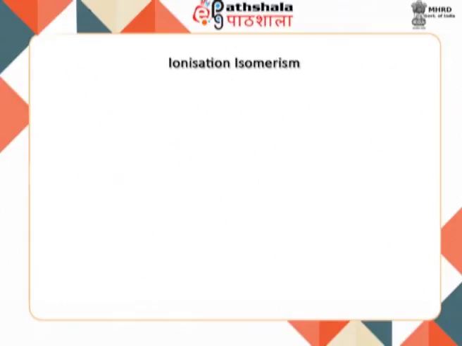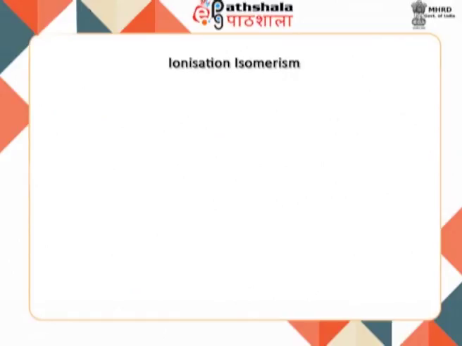Ionization isomerism. It is shown by the compounds having the same empirical formula, but they give different ions in the solution. Although they have the same composition, this type of isomerism occurs when the counter ion of the complex is also a potential ligand.